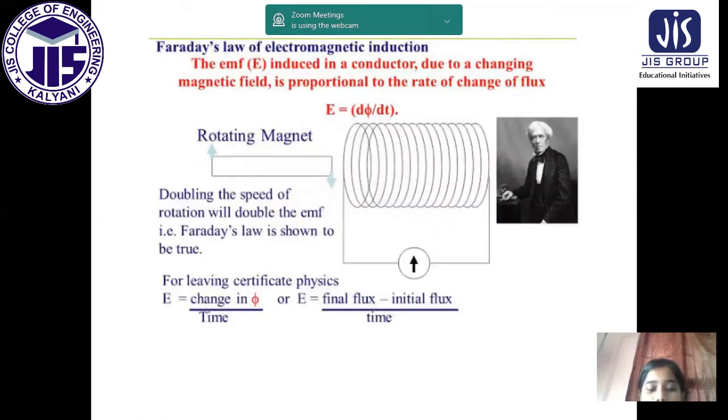Now this is about Faraday's law. Faraday's law of electromagnetic induction says that the EMF induced in a conductor, which I said in the last slide, due to a changing magnetic field is proportional to the rate of change of flux, that is E = dφ/dt.